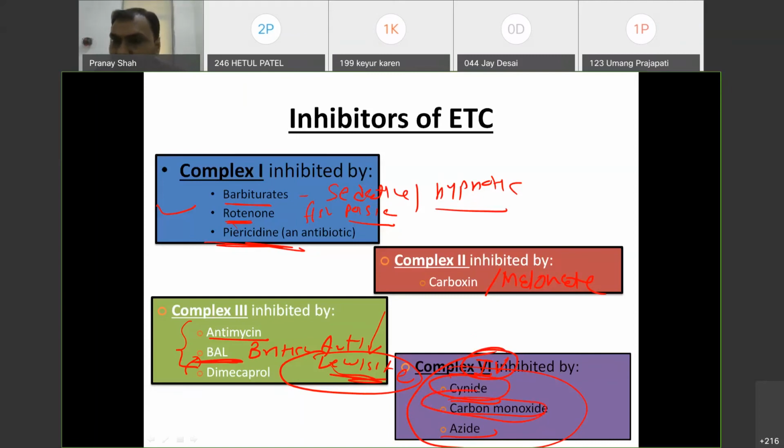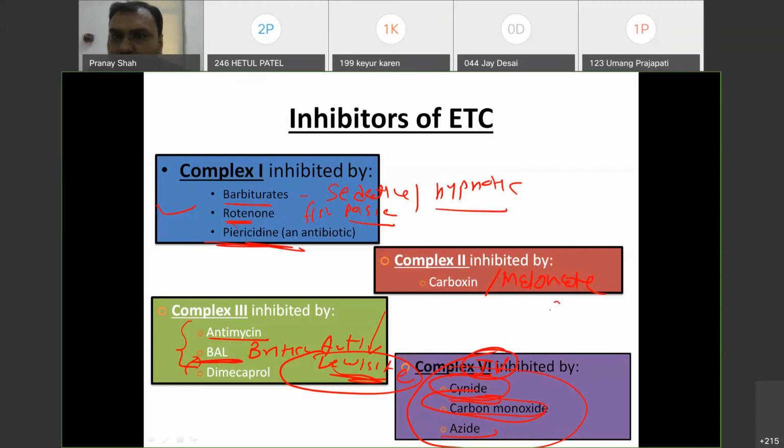So there is the cyanide poison. You have seen that many terrorists take cyanide. When any terrorist or antisocial person is caught by the police, they take the drug inside the tongue. That will mostly be cyanide. So when they take the cyanide, it will inhibit complex 4.